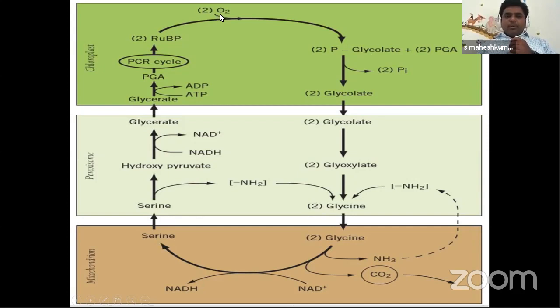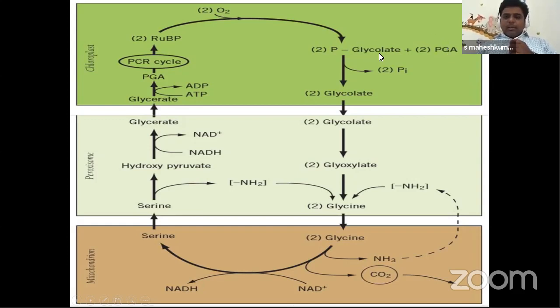So ribulose 1,5-bisphosphate, when the oxygen percentage is more, with the help of Rubisco, will form phosphoglycolate. If there is one molecule of RuBP, there is one molecule of phosphoglycolate. RuBP is a 5-carbon compound, and here the glycolate is a 2-carbon molecule and PGA is a 3-carbon molecule. Combined together it becomes a 5-carbon compound. But here there are 2 RuBP, so there are 2 molecules of phosphoglycolate and 2 molecules of phosphoglyceric acid. Now the phosphoglyceric acid goes to the C3 cycle and runs the Calvin cycle.